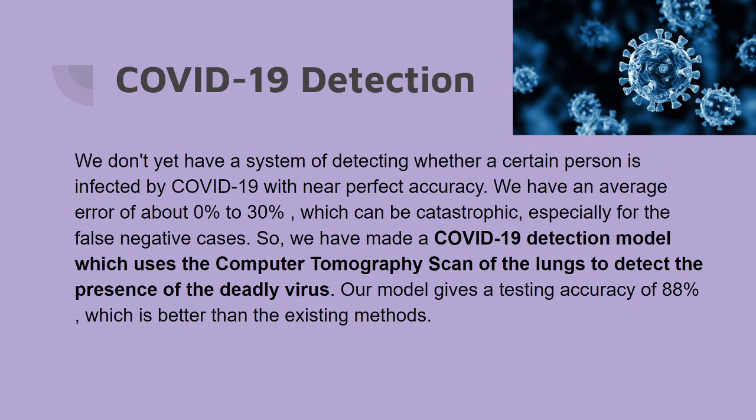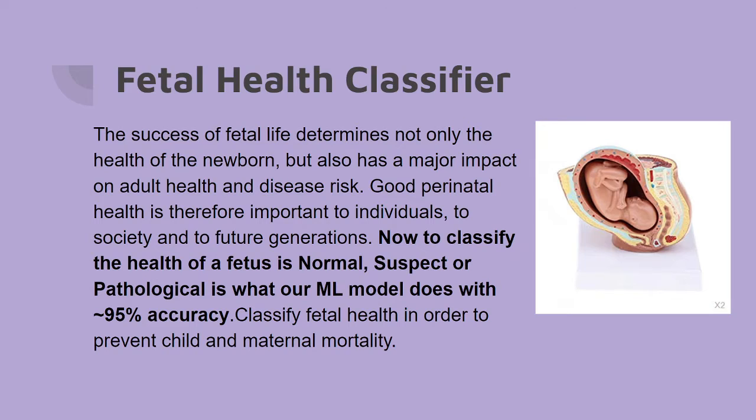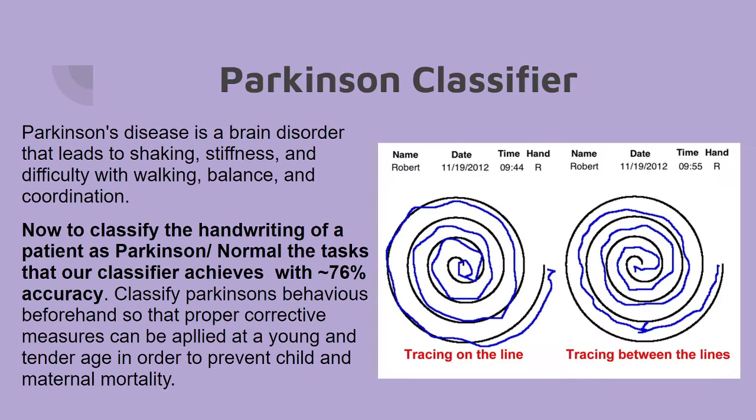Secondly, there's a COVID-19 detector which takes in CT images and utilizes a deep neural network to predict the outcome. It is very efficient, and it has an accuracy of 88%. Then we have the fetal health detector that takes in a bunch of numeric data and tells us about the fetal health.